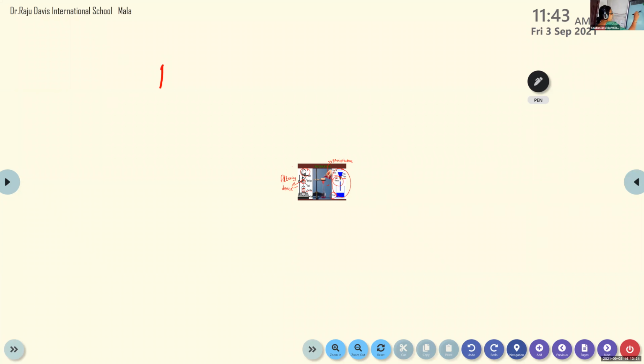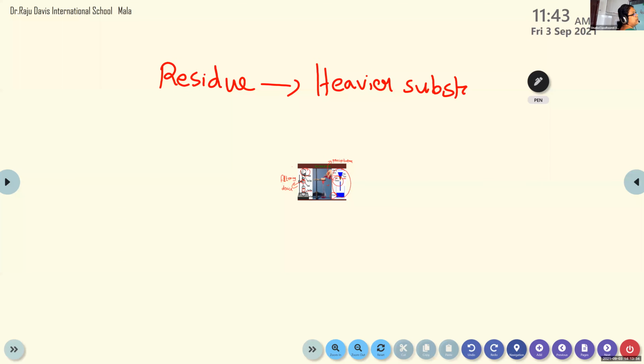Okay. So what do you mean by the word residue? For those who want to, you can write: residue means the heavier substance which gets collected after filtration.